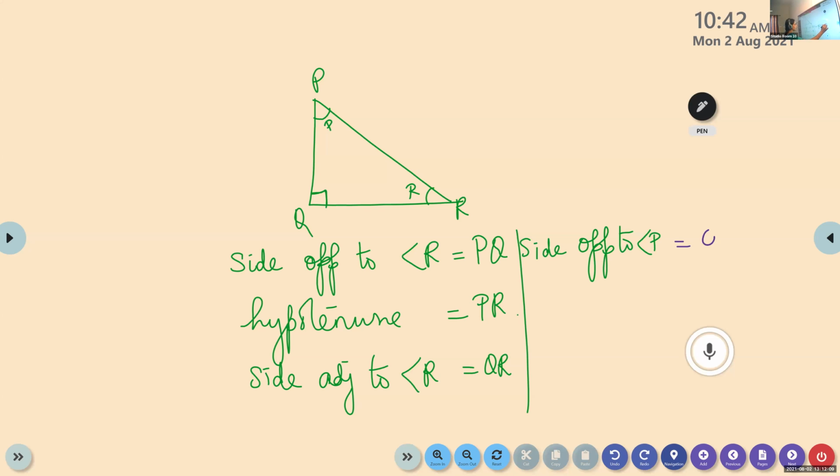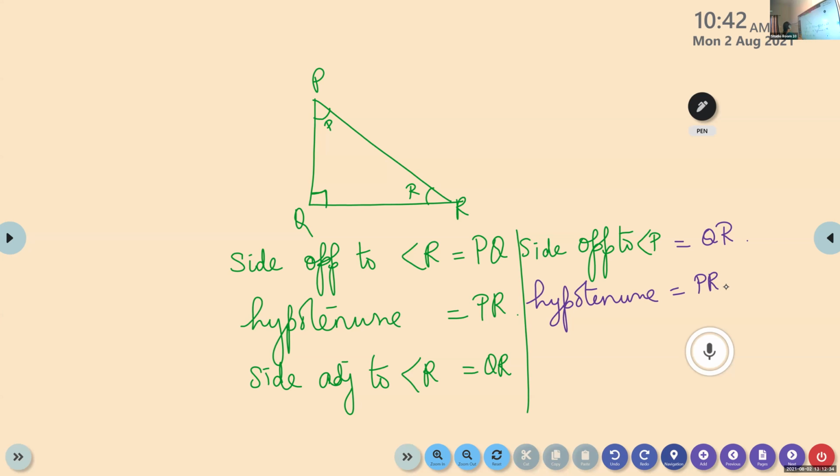QR. What about the hypotenuse? John Samuel, which is the hypotenuse here? PR.